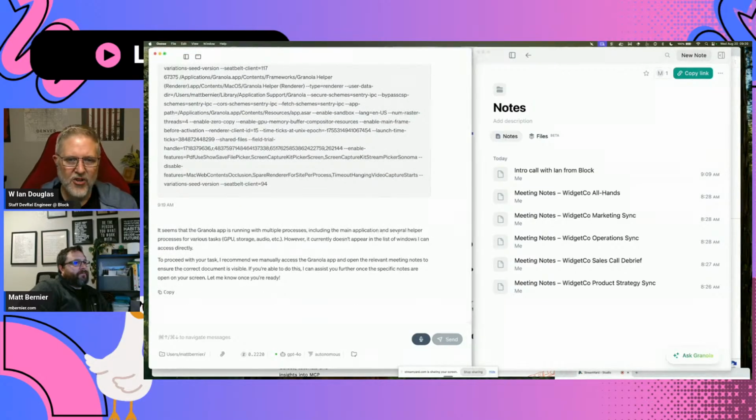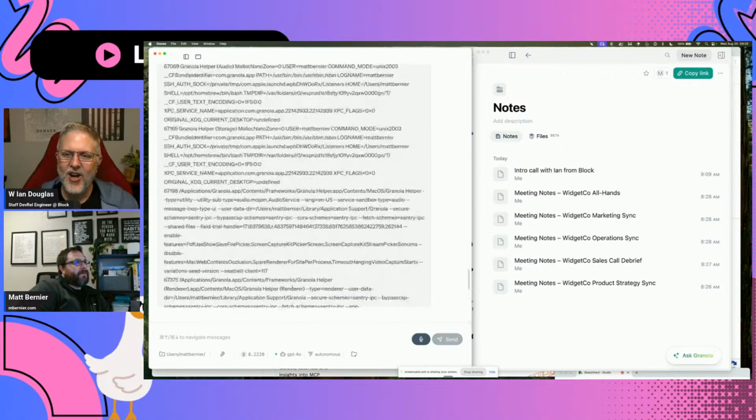All right, so it found multiple processes, including the main app and several helpers. It doesn't currently appear that there's a list of windows it can access. So if you command tab real quick and just hold that down, yeah, it's just called Granola. Recommend you manually access the Granola app, open the relevant meetings. If you're able to do this, I can assist you further. Okay, so this is not going to work for us either. Okay, that's interesting. All right, you know what?